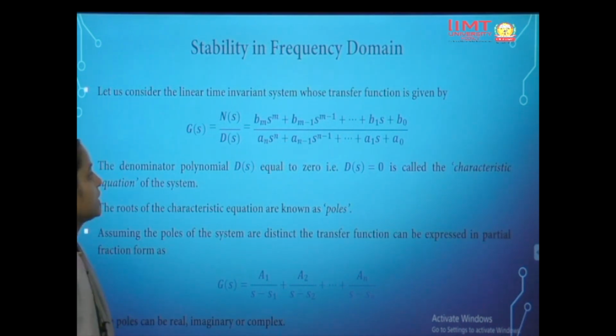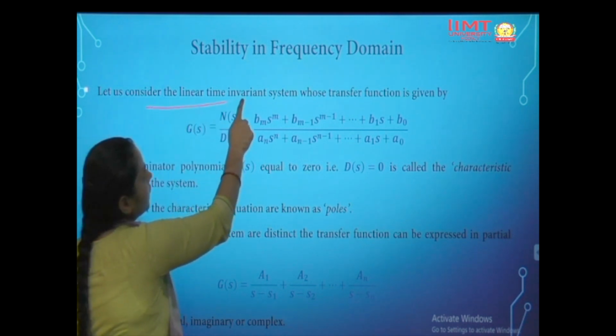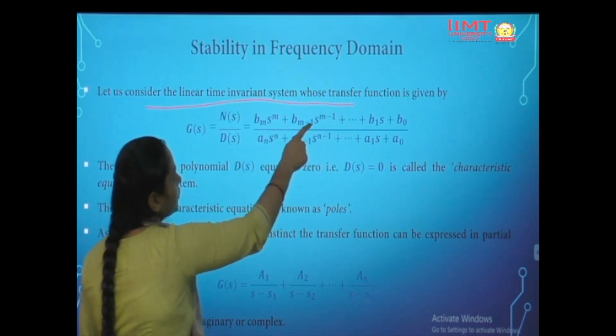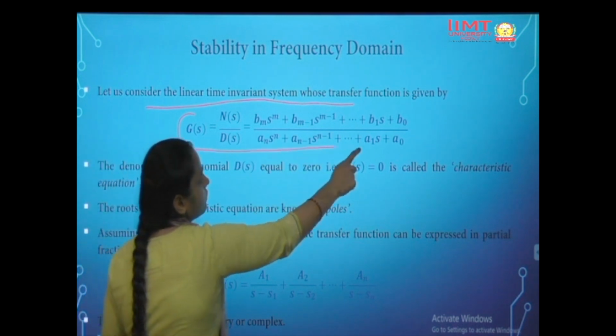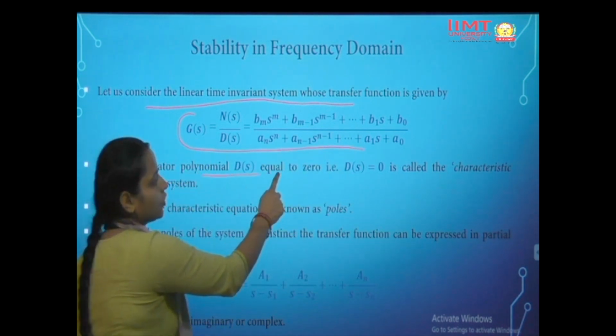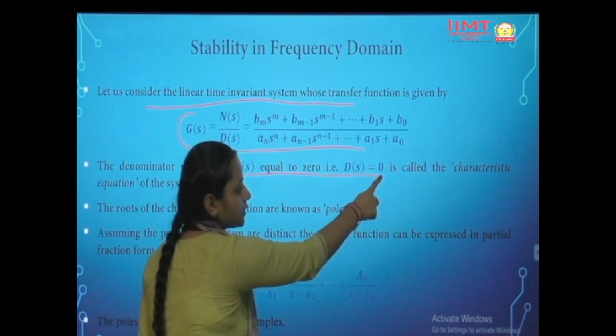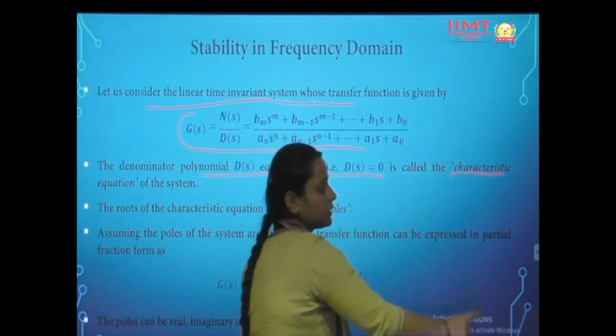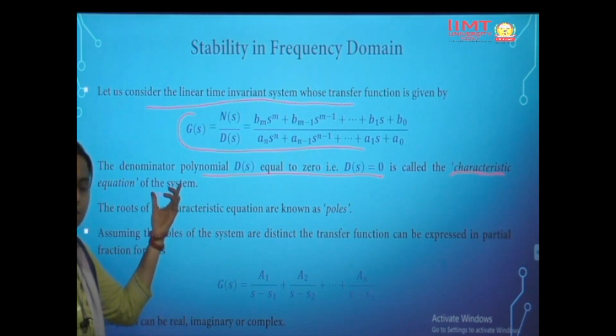Stability in frequency domain: how we can calculate the stability in frequency domain. Let us consider again a linear time invariant system whose transfer function is given by this same equation which we have seen in previous slides. The denominator polynomial, when put equal to 0, is called the characteristic equation.